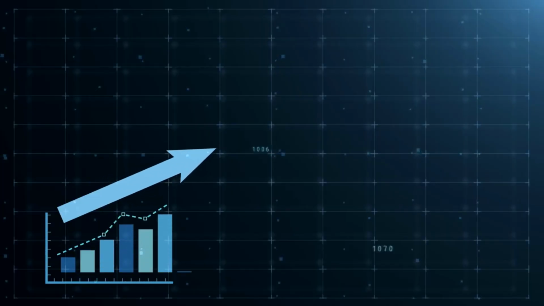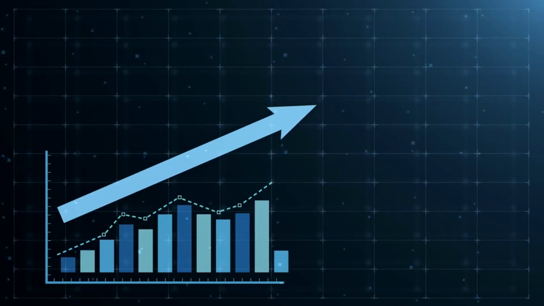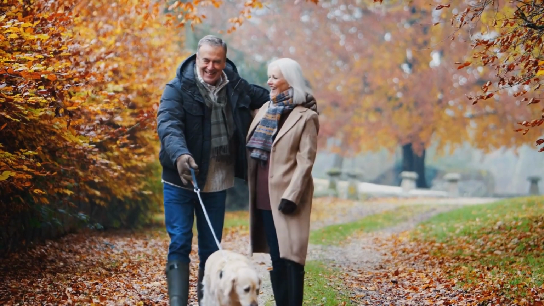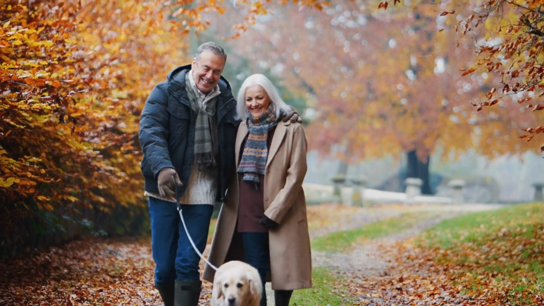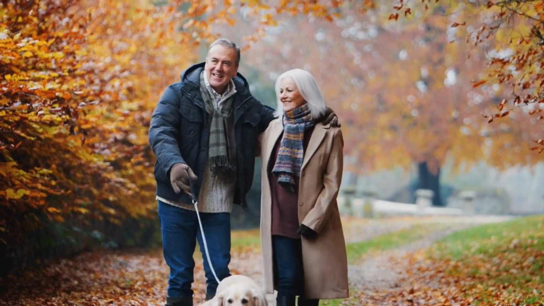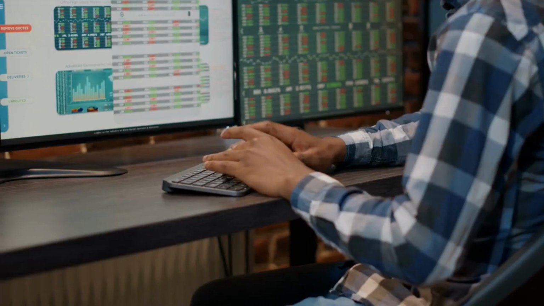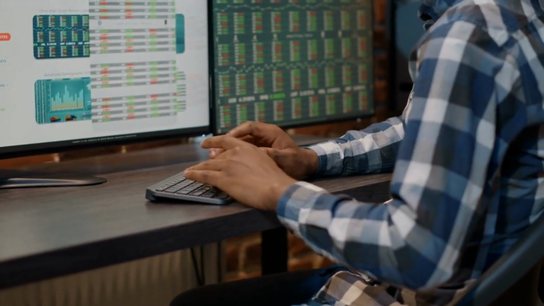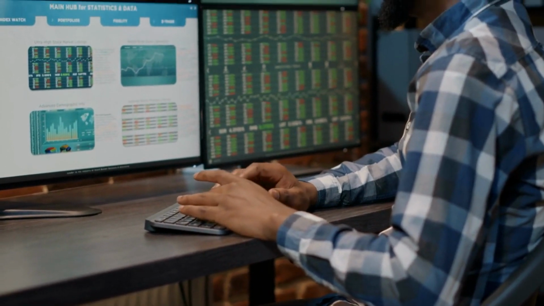Set clear investment goals. Define your financial objectives, such as saving for retirement, buying a house, or funding your children's education. This will help you determine the appropriate investment strategy and time horizon.